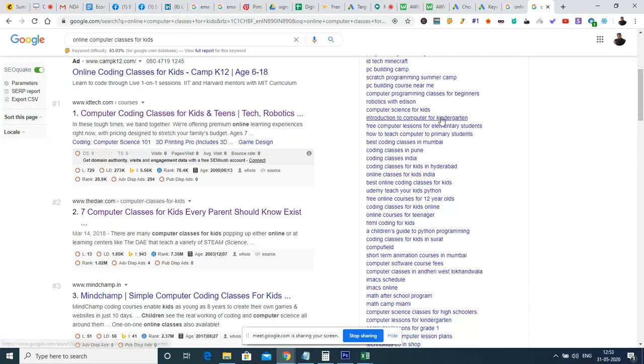Apart from the search term, Google takes a lot of factors to show the results. Apart from on-page optimization, it takes a lot of factors in order to show the result. For example, I have logged in to my account. If I am searching for the same keyword again and again, or if I am clicking a particular website multiple times, if it is in the 50th or 60th position, tomorrow if I search for the same keyword, the same website which was in the 52nd position will be available in the 42nd position, or might be in the 35th position.